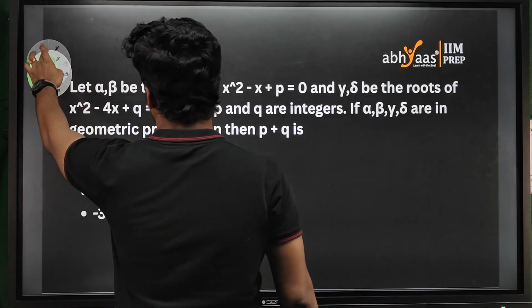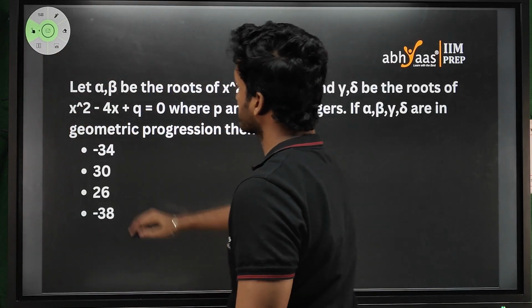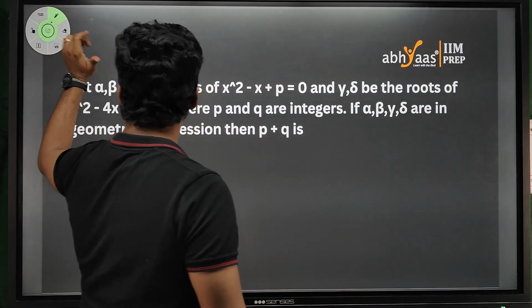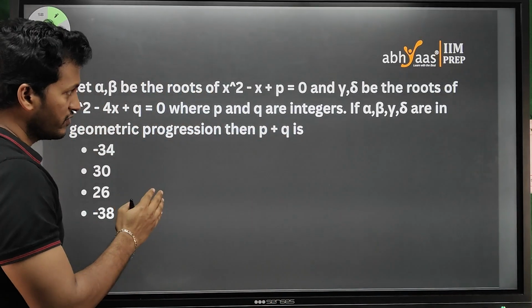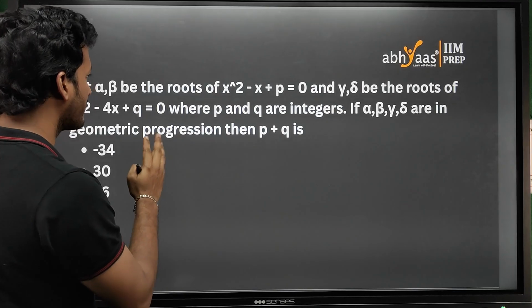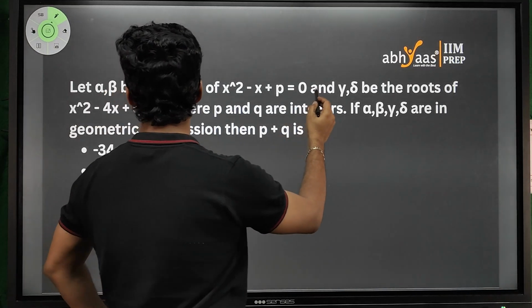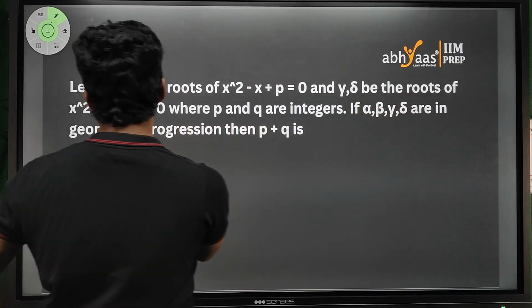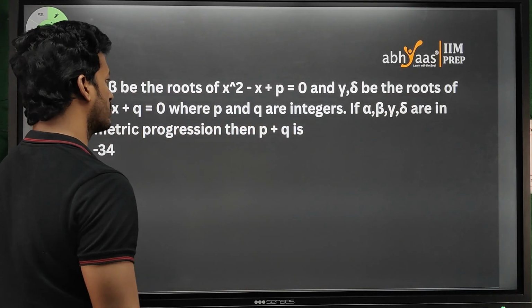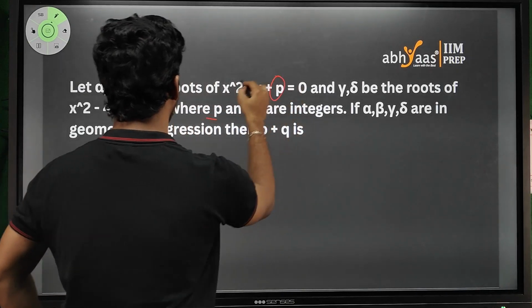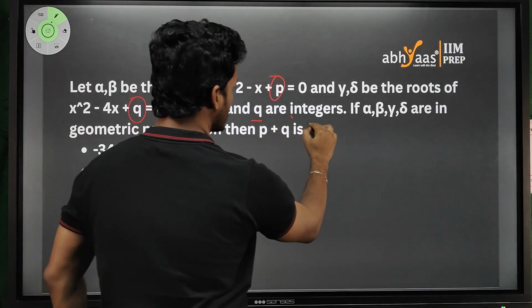Come to the previous year question. I think this was asked in your Rohtak examination. If alpha, beta are the roots of x square minus x plus p equal to 0, and gamma, delta are the roots of x square minus 4x plus q equal to 0, where p and q are integers.